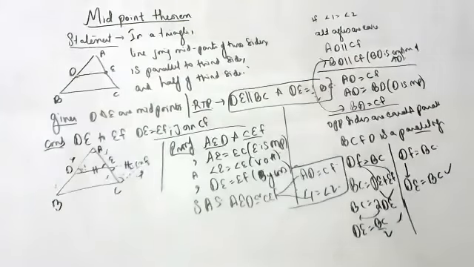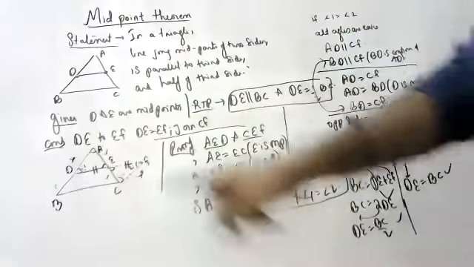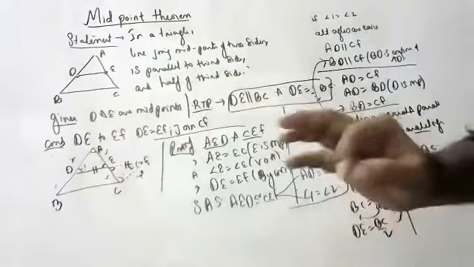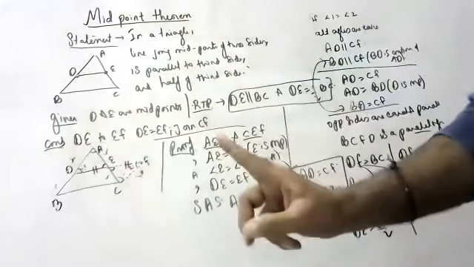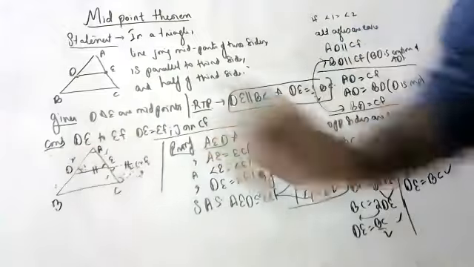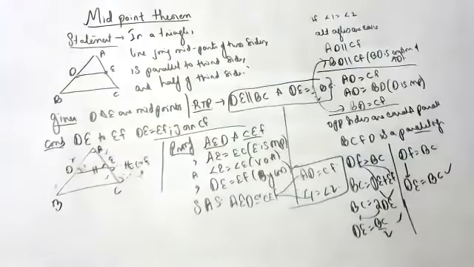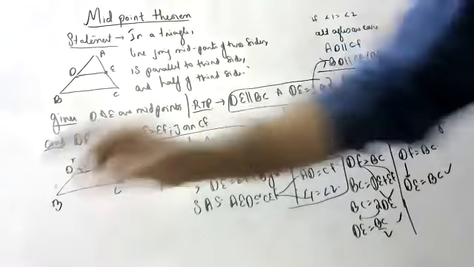Those who didn't understand anything from the reading, first I hope you all understood they both are congruent. If they both are congruent, children, this and this are equal, this and this are parallel. If this and this are equal, these are also equal. If this and this are parallel, these are also parallel because it is a continuation. Now we know these are equal and parallel, so BDFC is a parallelogram.